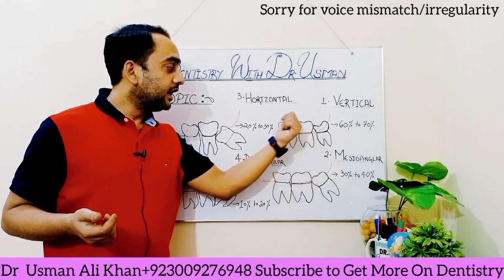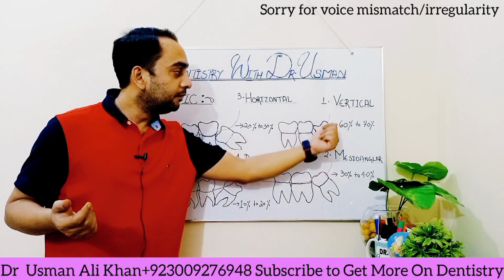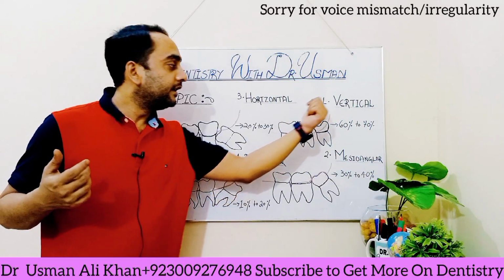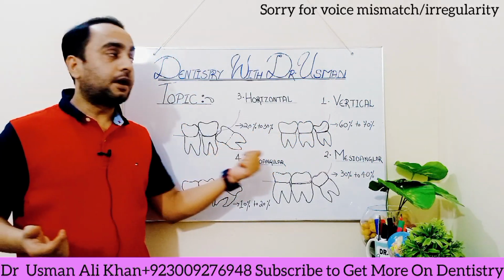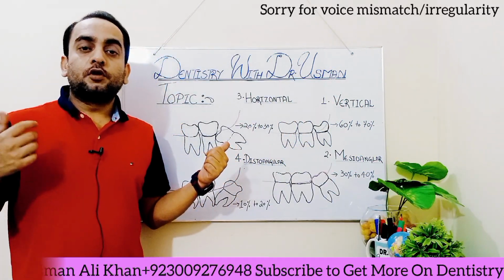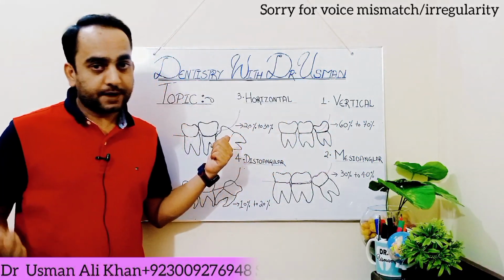Mesio means towards the midline and angular means it is angular in shape. Its angle is changed in this position. This is the second case scenario, which we will find most commonly in our clinical practice regarding the wisdom tooth problem. If we talk about the statistics, this case scenario will be found in 30 to 40% of patients with wisdom tooth problem or wisdom tooth impaction in their mouth.